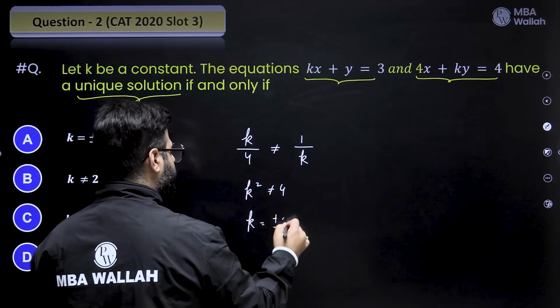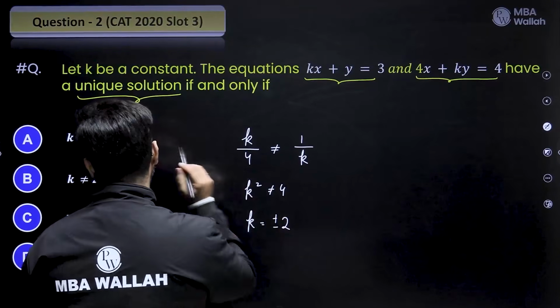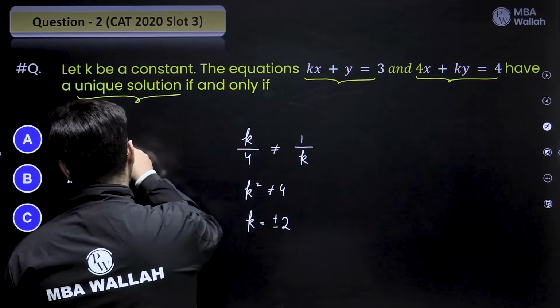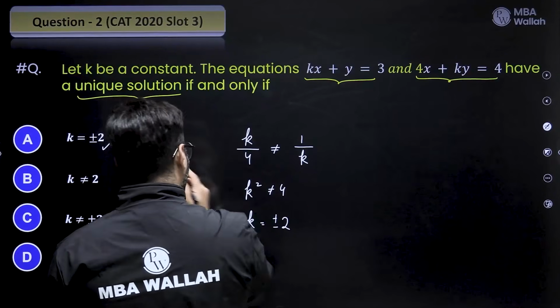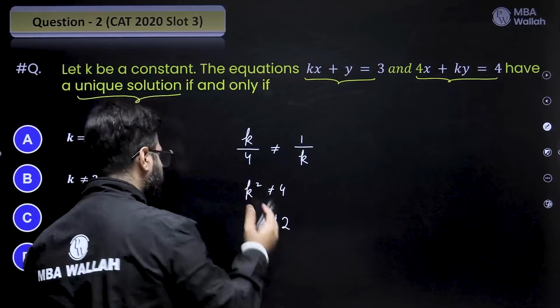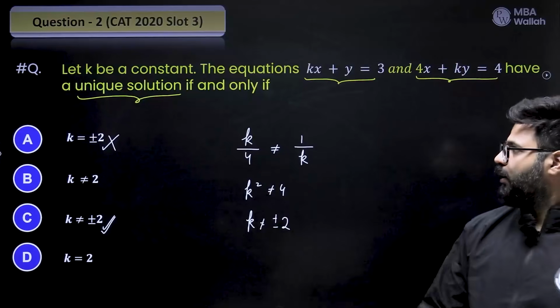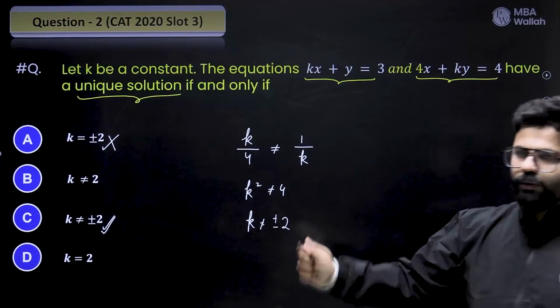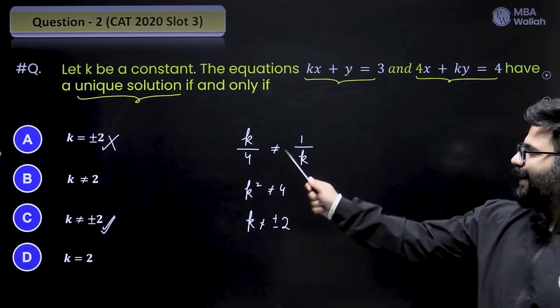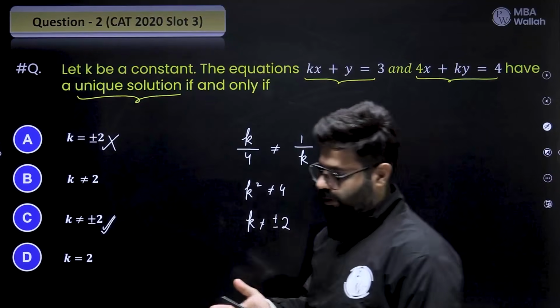It's plus minus 2, right? 2 square is also 4, minus 2 square is also 4. So K equals plus minus 2, and that's not the answer. Be careful again. Remember, the idea is K is not equal to plus minus 2. Sometimes in a hurry, we make such mistakes and get it wrong, right? Make sure you write down the sign correctly, so you don't make a mess of a simple question.